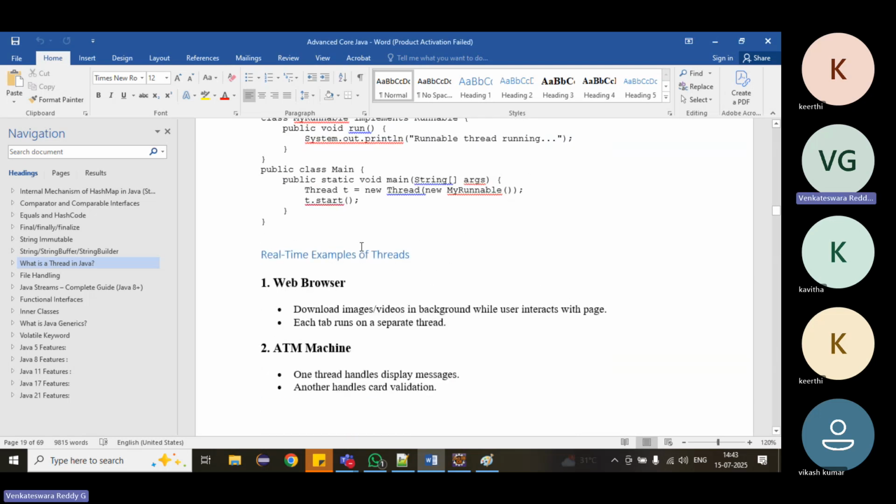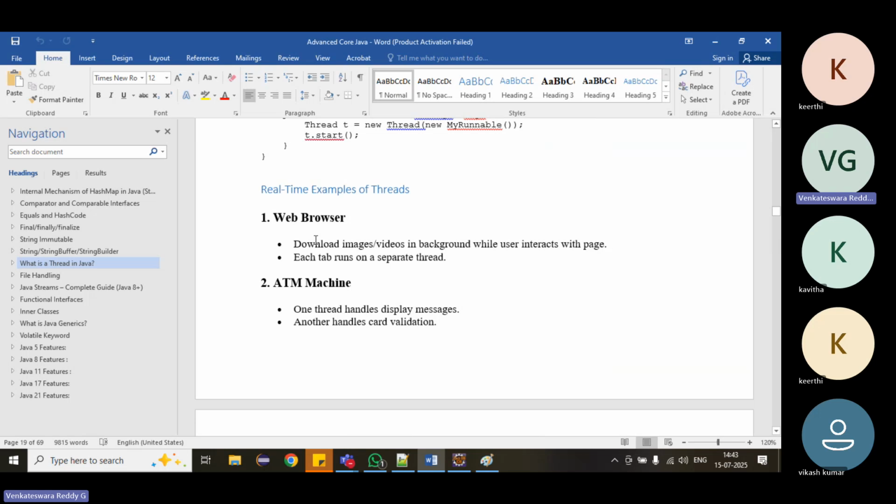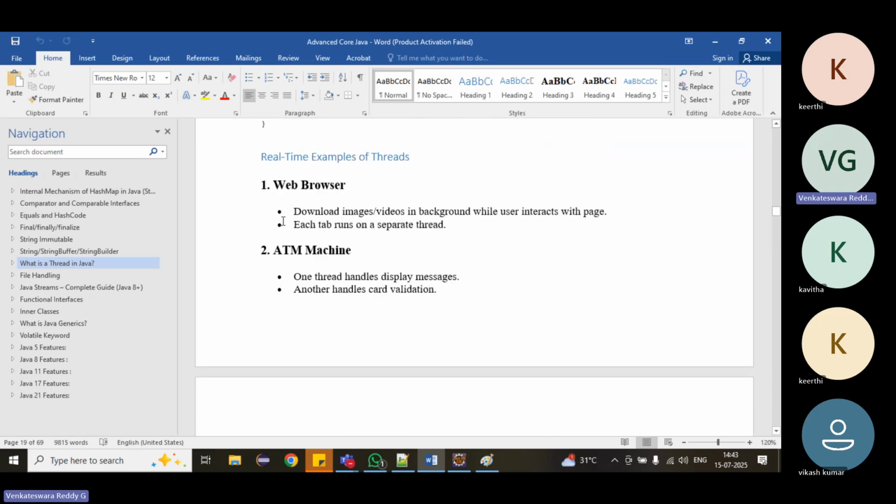I think that is about the threads concept. These are some of the real time examples. Web browser: download images and videos in the background while the user interacts with the page. Whenever you open a tab, it will create a separate thread. In one tab you can download, in another tab you can do some actions. Parallelly, you can do multiple things.